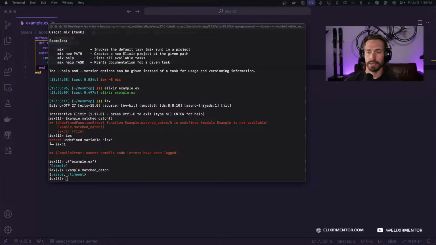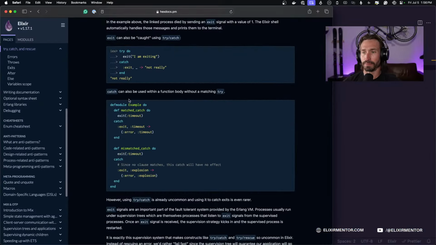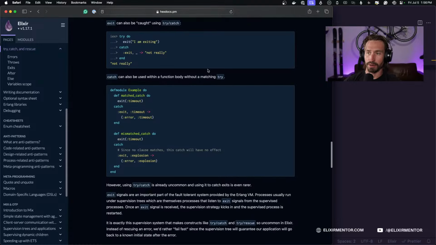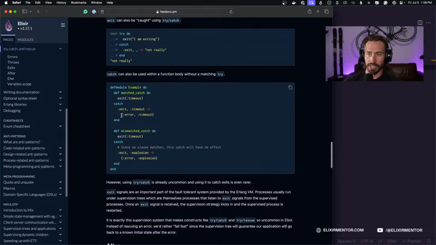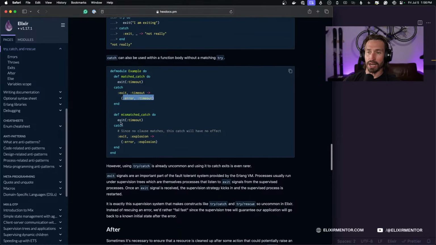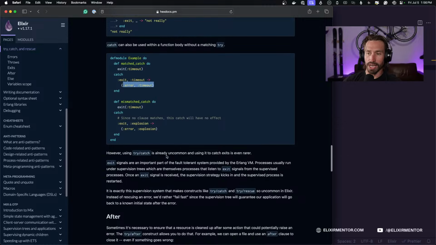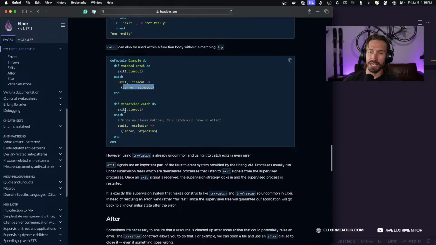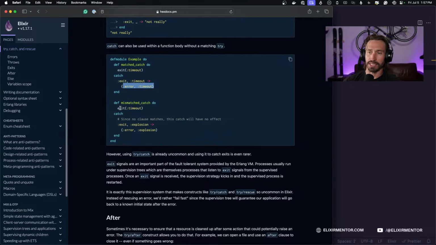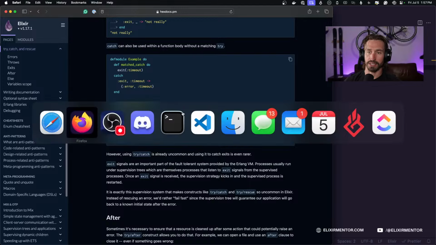Now I have to find where I left off. Okay. So catch can be used within a body function without a matching try. And so we just saw that and we got our error timeout. Now, let's see, however, using try catch is already uncommon. Okay. But then if we have a mismatched and we send in a timeout atom message and we don't match for it, let's see, since no clause matches, this catch will have no effect. So we'll probably get a default error message. So let's try that out.